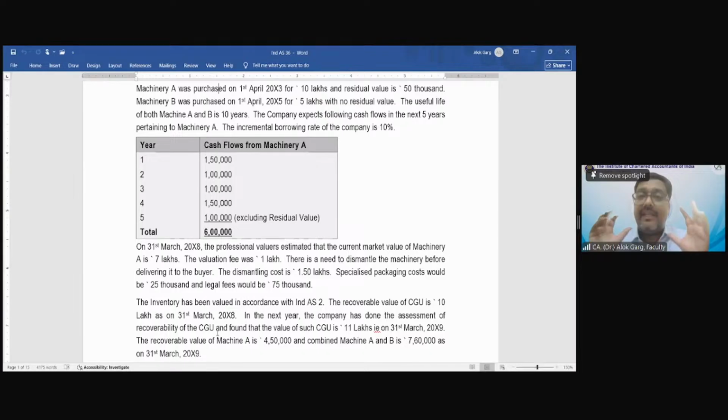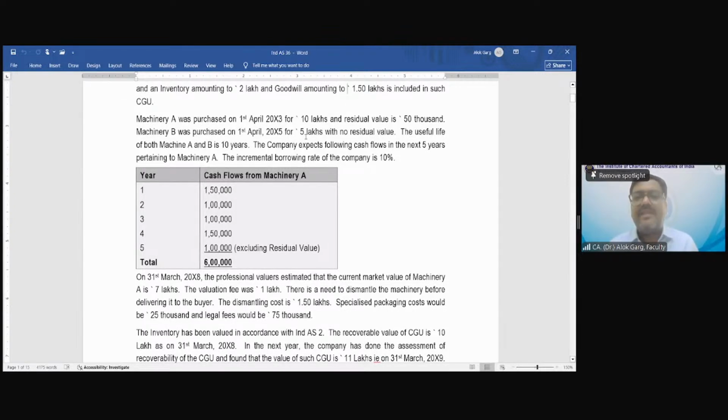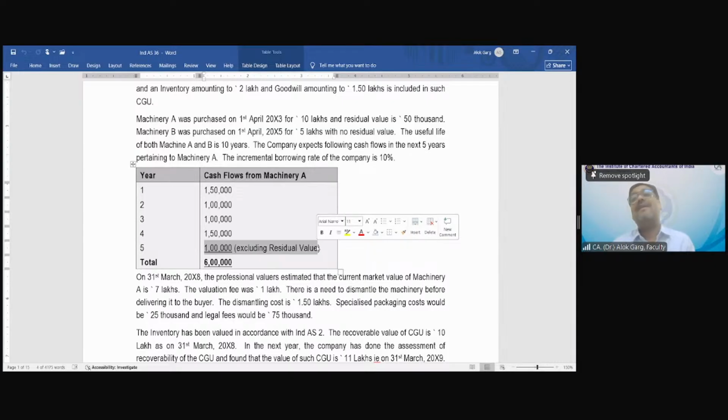Yes. So you need to be very careful while reading the question. It is for the next 5 years. So on 31st March 2008, if the question is asking that you need to check the impairment loss, you need to compute the recoverable value. Of course, if these cash flows are given, you have got it very right that the life is 10 years and this residual value is given at the end of 5 years. 5 year कब से? अगले 5 साल के बाद से.